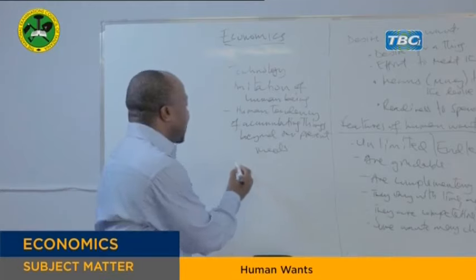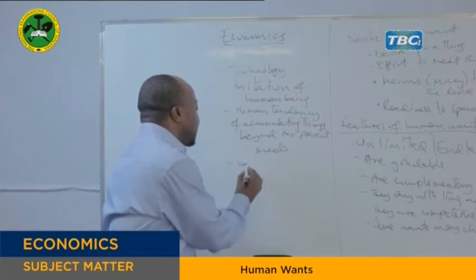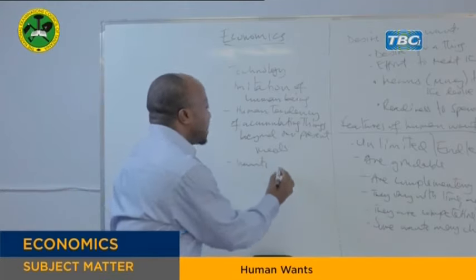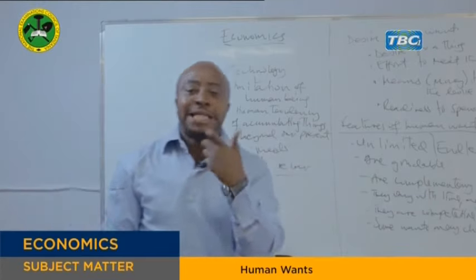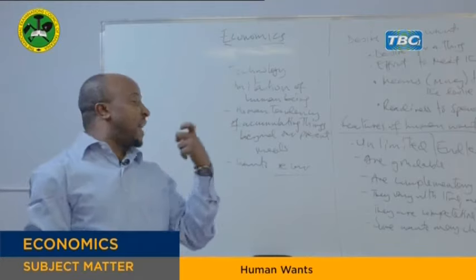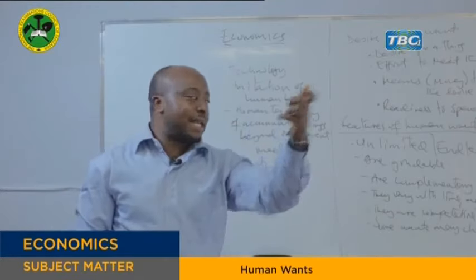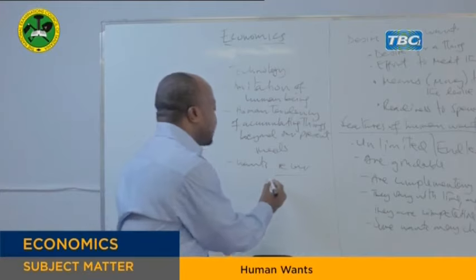But also we have another reason, which is that human wants recur. Recur means they repeat, they are repetitive in nature. That means once they are satisfied this time, they will occur again later. For example, these we call biological needs.